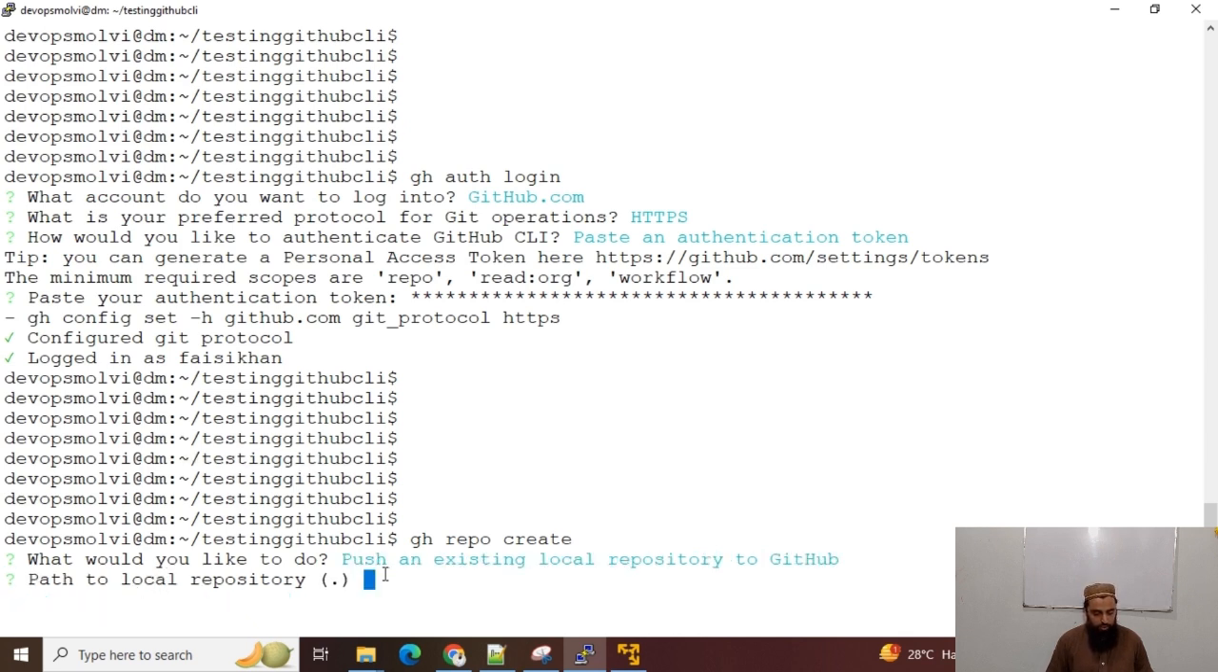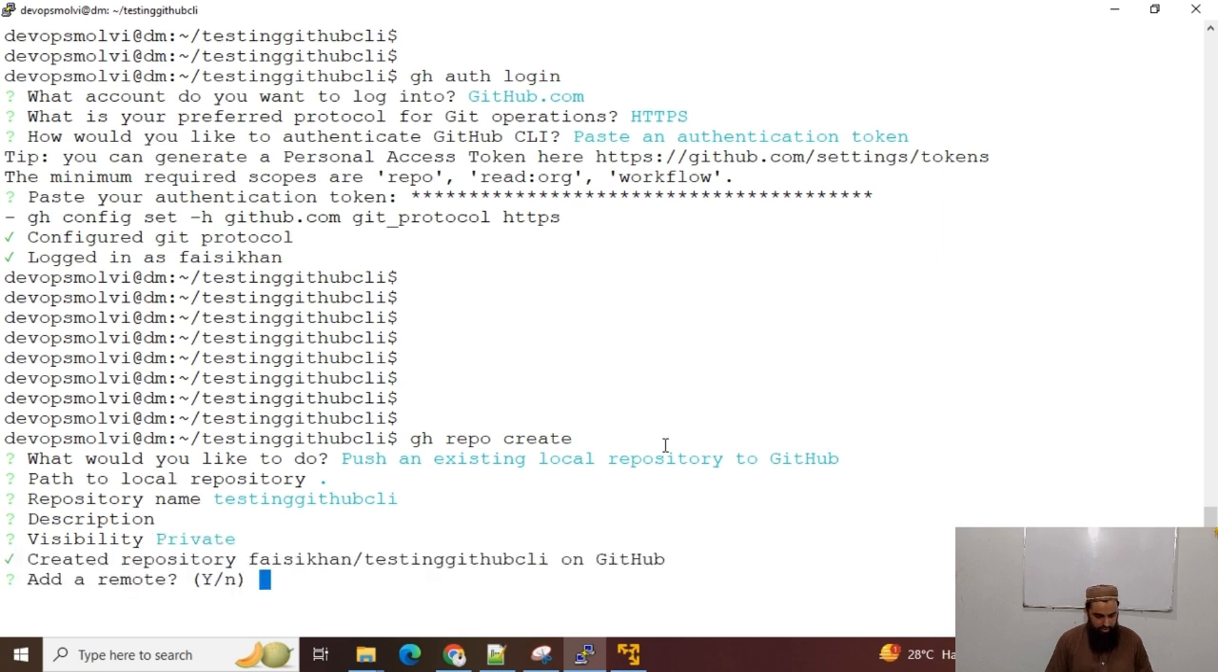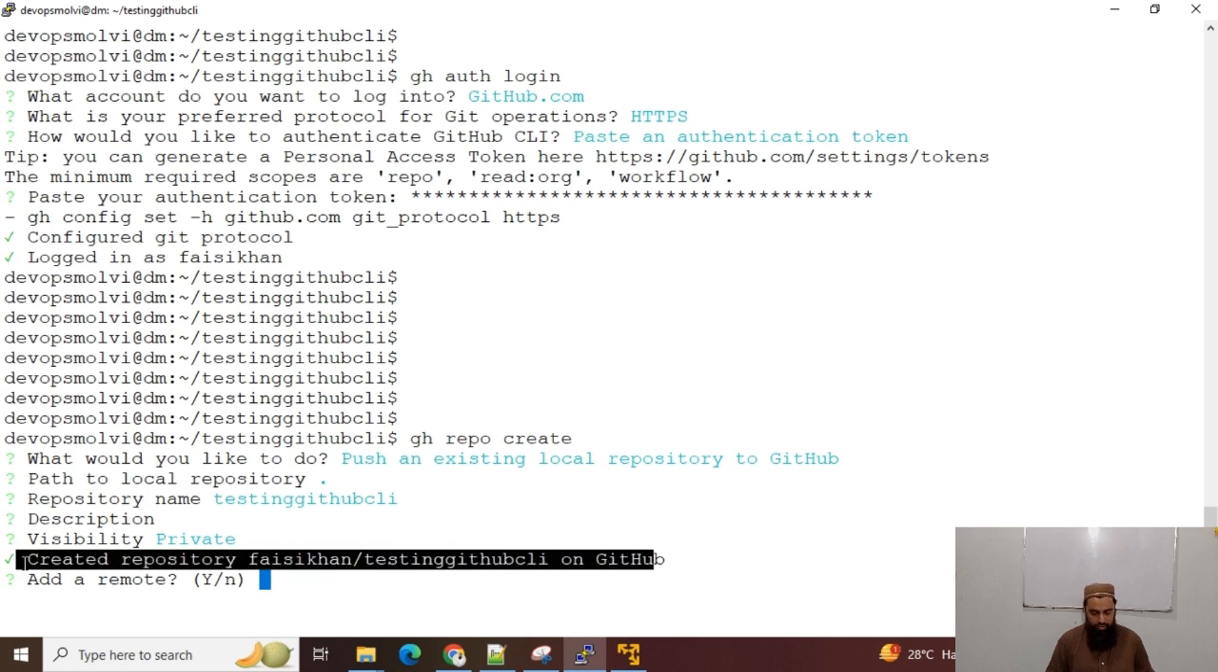And now path to local repository, I will just enter. There is nothing to change, or repository name, the same name, and I will press enter. Description and public or private, I want to have it as private. And created, you can see created repository Fasi Khan this on GitHub.